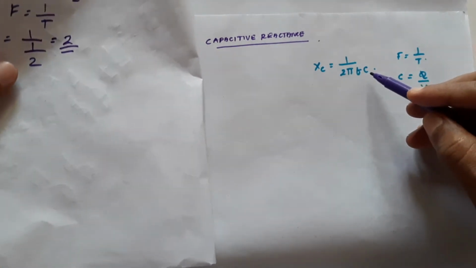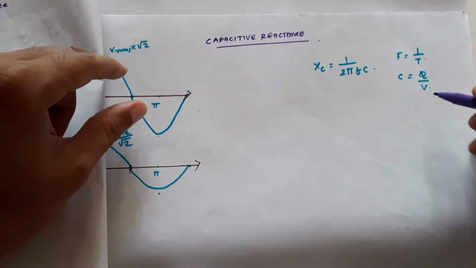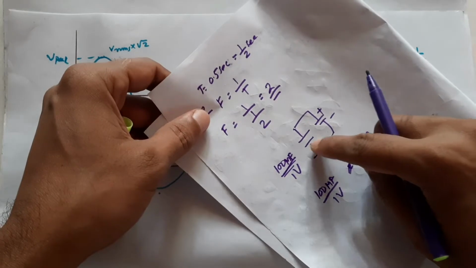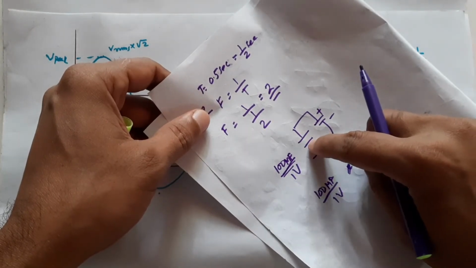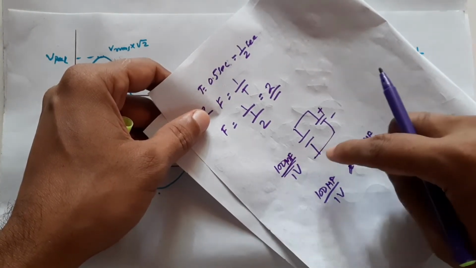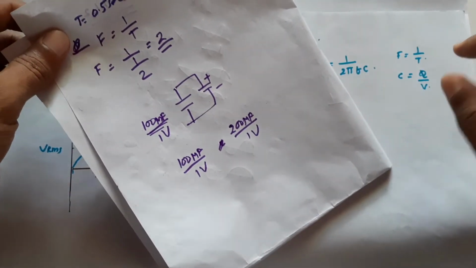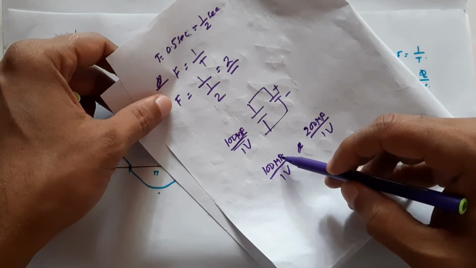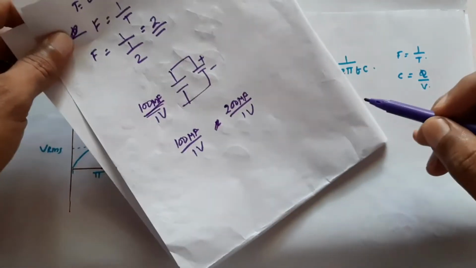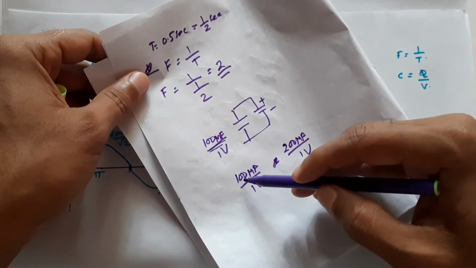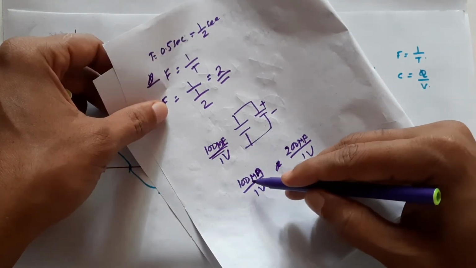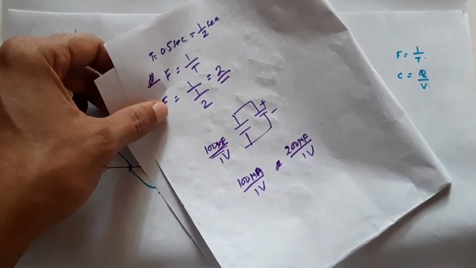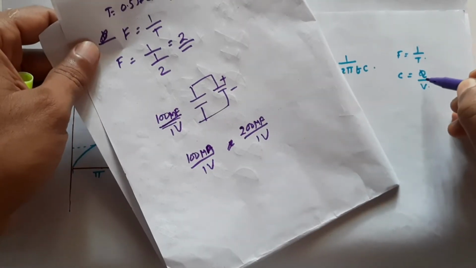Now we will see what is C. C means Q by V. Q by V means, in order to create 1 volt across a capacitor, what current we have to pass to this capacitor. If the capacitor value is 100 microfarad, it means in order to create a 1 volt across this capacitor, we have to pass 100 microampere of current into this circuit. Then the voltage across the capacitor will be 1 volt. So capacitance is Q by V.